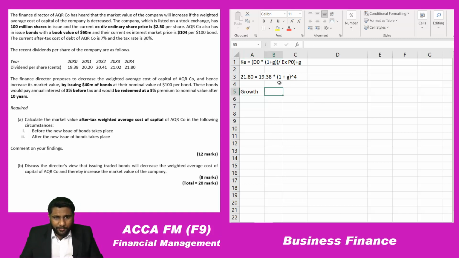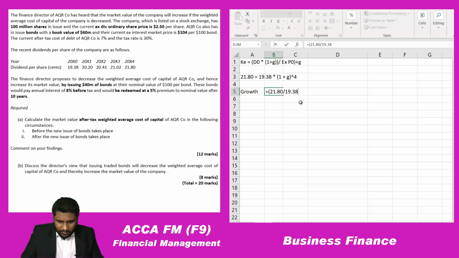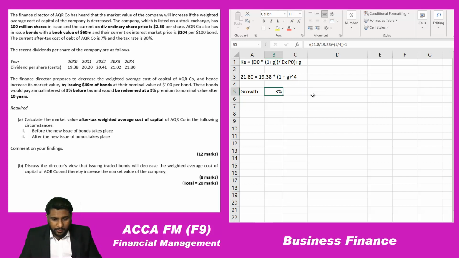Growth. When I am typing the formula, please give your focus to the formula, guys. Open brackets, 21.80 divided by 19.38, to the power, open brackets, 1 over 4, this entire thing minus 1. So here you are getting a growth rate of how much? 3%. Now let's calculate the cost of equity.